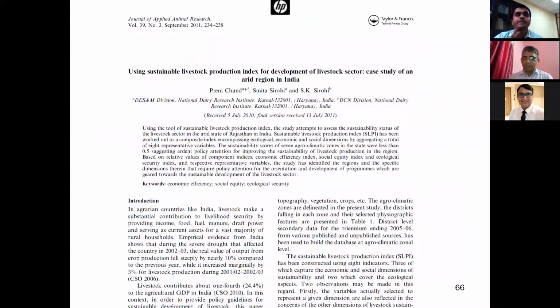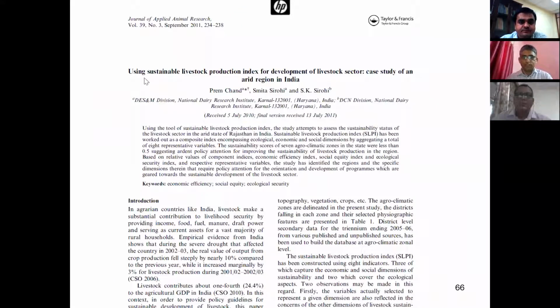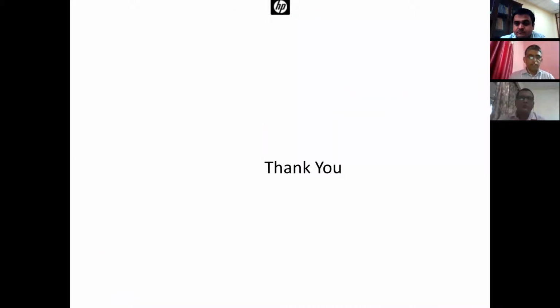The first is based on household level data. The second is using a sustainable livestock production index for developing district livestock plans, a case study of varied regions of Kerala. This is based on agroclimatic zone wise data and is published in the Journal of Applied Animal Research. This is based on the min-max methodology, the benchmark or reference point methodology. If you require, kindly write to me and I will share the publications.